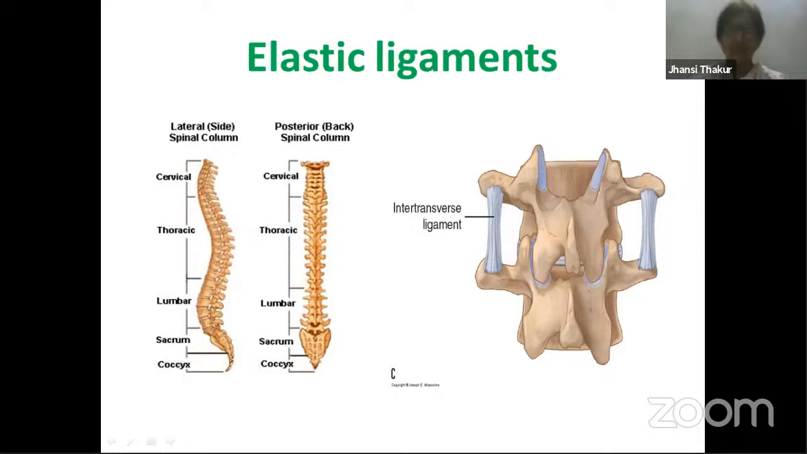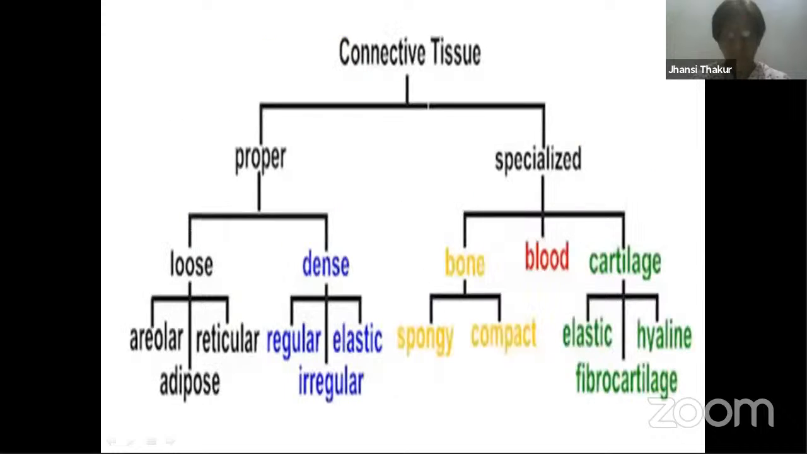So in between these two vertebrae, you find elastic tissue present in the form of elastic ligament, providing support like pillars. Just as you find pillars supporting our houses, in the same way these elastic ligaments provide that kind of support over here. So what we are learning over here is about elastic tissue.